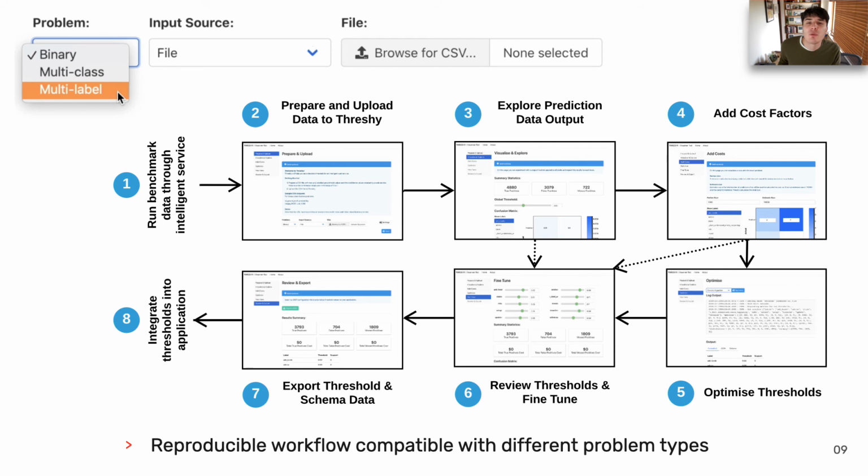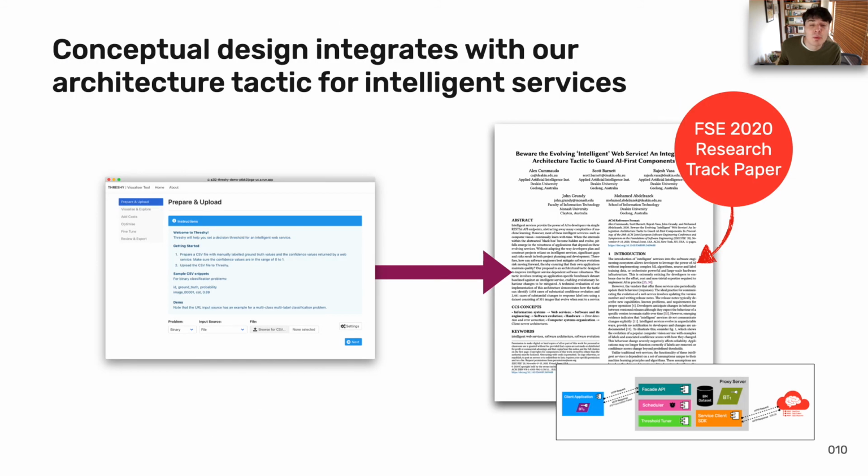Lastly, Threshy supports a reproducible 8-step workflow that can be adopted entirely without the use of the tool, since our paper advocates for this workflow in development. Further, you can tune thresholds for binary, multi-class, and multi-label problem types using Threshy. You can learn more about this workflow and how Threshy deals with different problem types within our demonstration video. Threshy is an implemented example of our threshold tuner component, which we presented in our complementing ESEC FSE 2020 Architecture Tactic publication. So for more information about the wider context on Threshy, please feel free to give this paper a read or watch our associated videos.